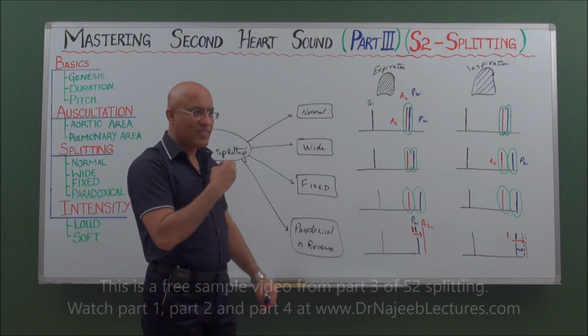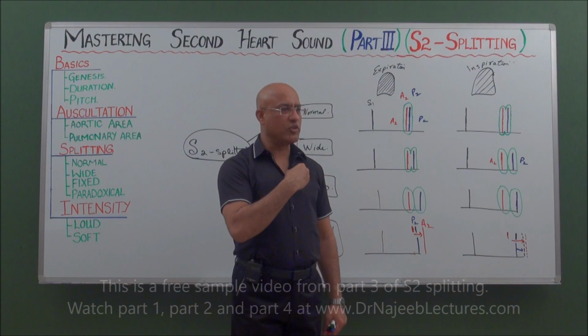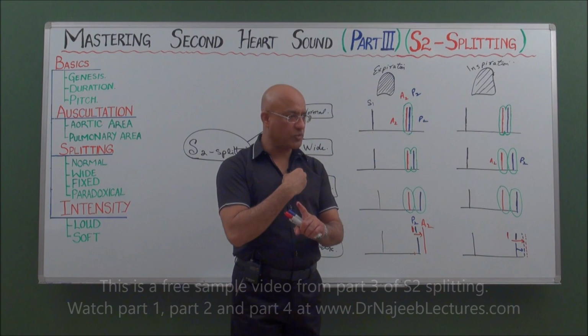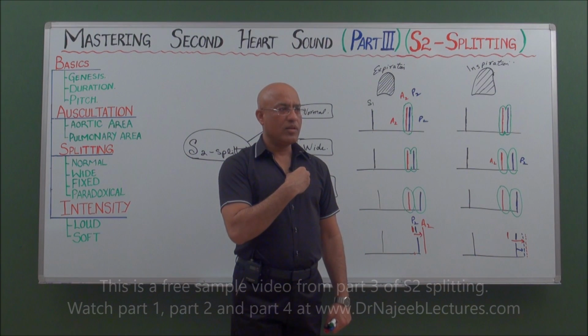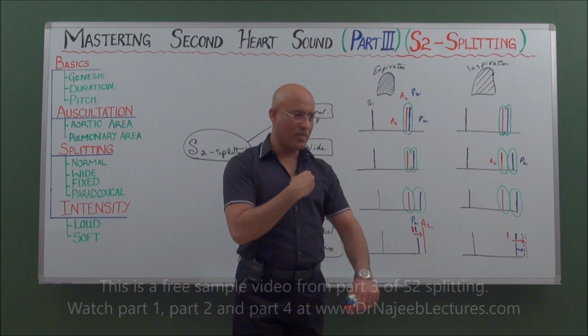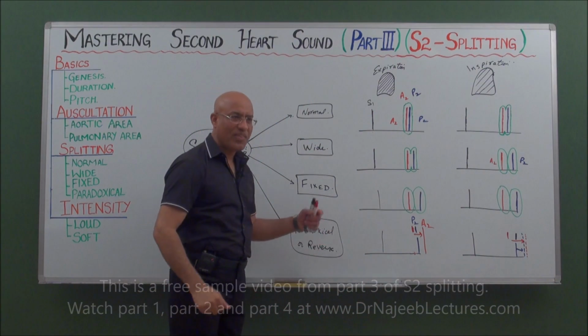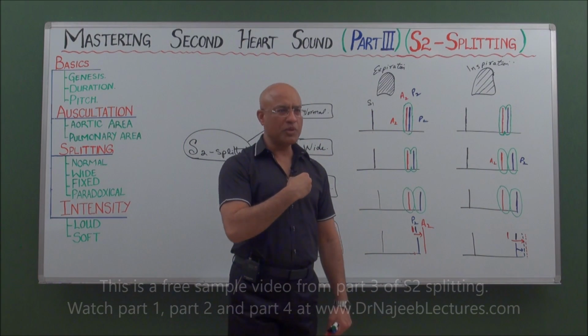This is normal. Now you put the stethoscope again, first during expiration, and then during inspiration. Loop, drop, loop, drop, loop, drop, loop, dop, loop, dop, loop, dop. Paradoxical, very good. Now another. You put the stethoscope here.